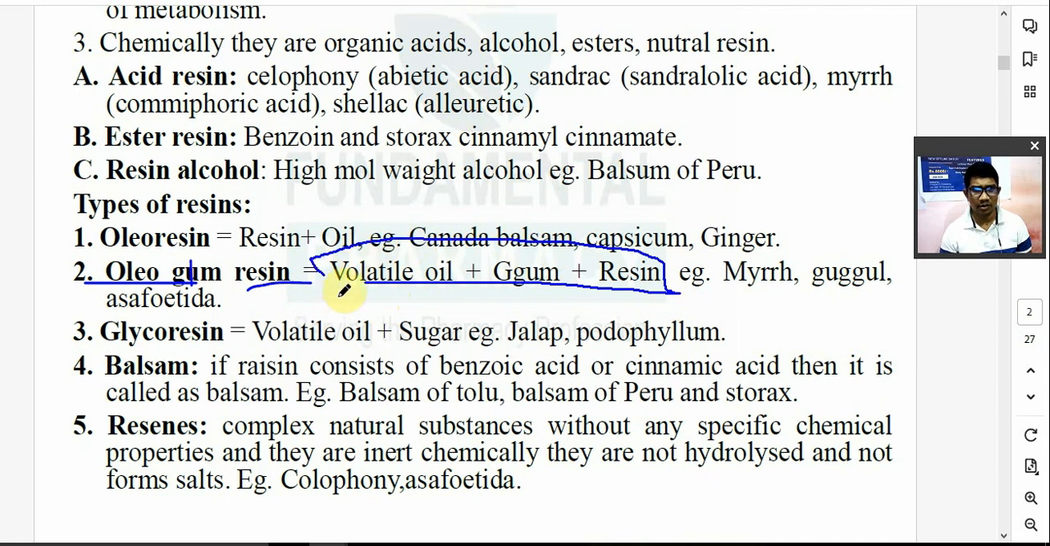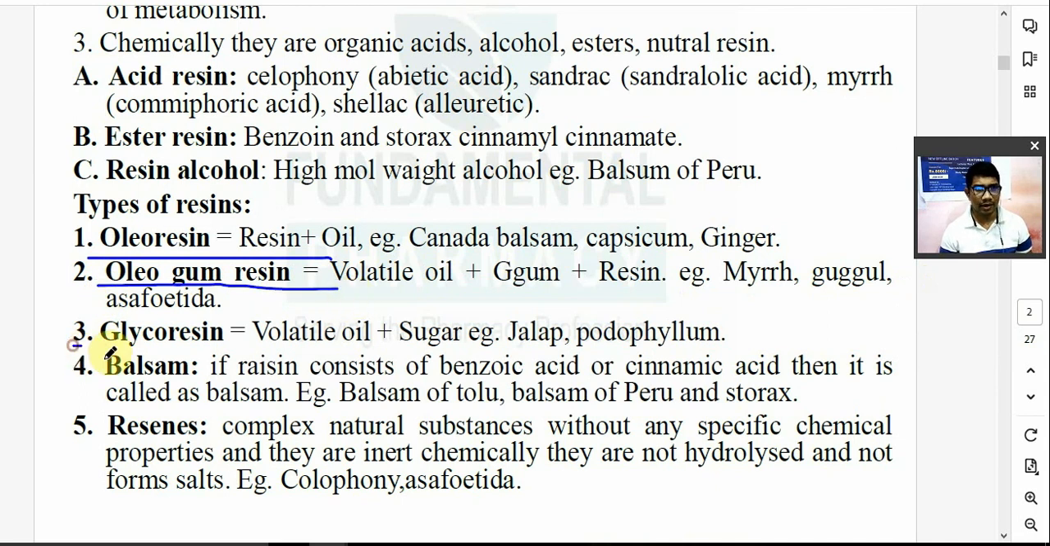Volatile oil plus gum plus resin. Now an example of this is myrrh and asafoetida. Asafoetida is known as hing. मराठी में होता है हिंग, हिंदी में भी उसको बोलते हैं हिंग. Asafoetida is nothing but hing. Oleo resin, volatile oil plus resin. Oleo gum resin, volatile oil plus gum plus resin.